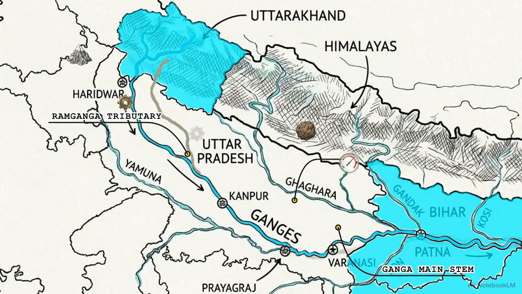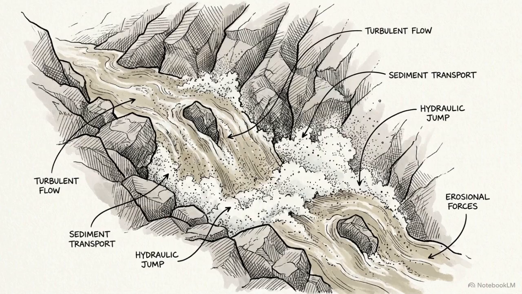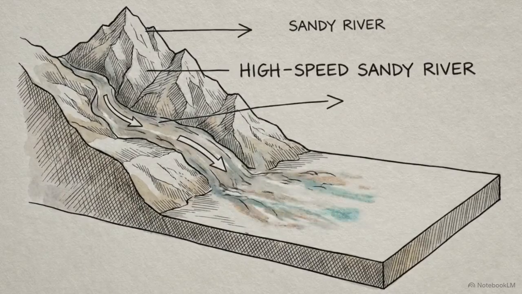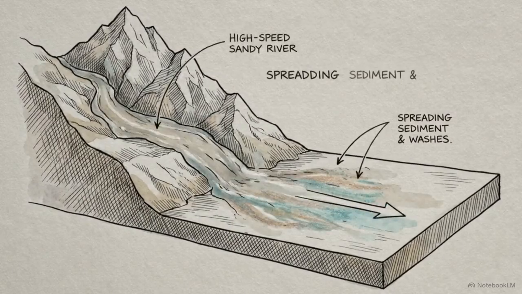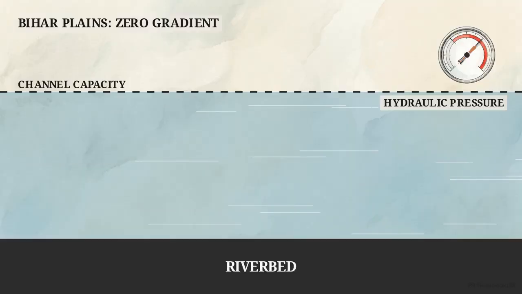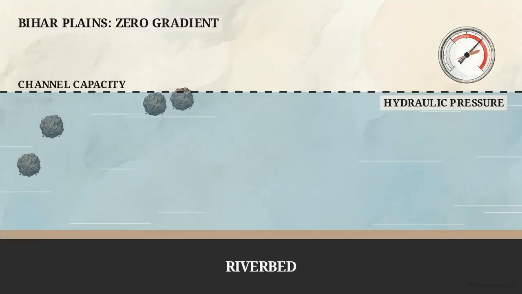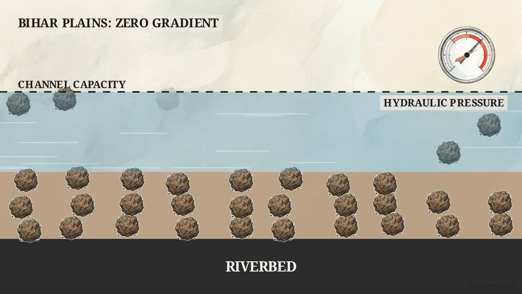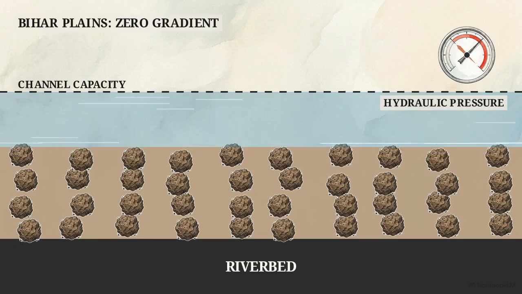As the system moves east, it takes on left-bank tributaries like the Ramganga and Gomti. However, the Kosi River flowing down from Nepal introduces a severe hydrological instability. The Kosi River builds immense momentum in the high Himalayas before abruptly hitting the zero-gradient plains of Bihar. Because the terrain is flat, the water loses the energy needed to carry silt. The river drops its heavy payload directly into the bed, effectively clogging its own channel with debris.